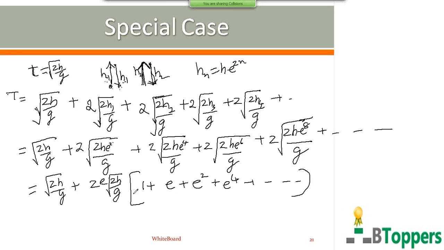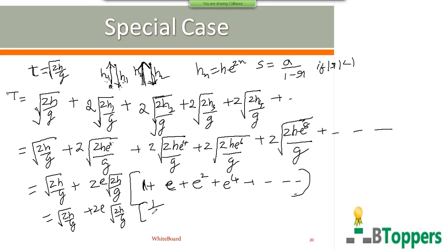Again, you have an infinite geometric progression here within brackets, where the first term a equals 1 and the common ratio is e. So you can use the formula for the sum of an infinite number of terms of a geometric progression. It is possible to calculate the sum of an infinite number of terms of a geometric progression if the common ratio is numerically less than 1. e is less than 1. So you can write root of 2h by g, a by 1 minus r, that is 1 by 1 minus e. So you can take root of 2h by g common there.